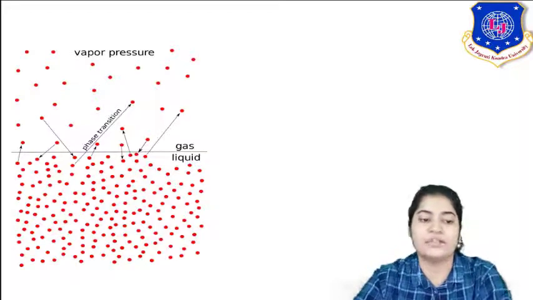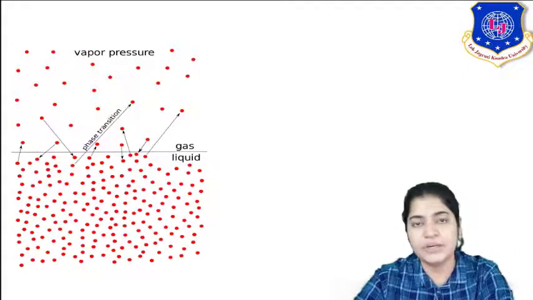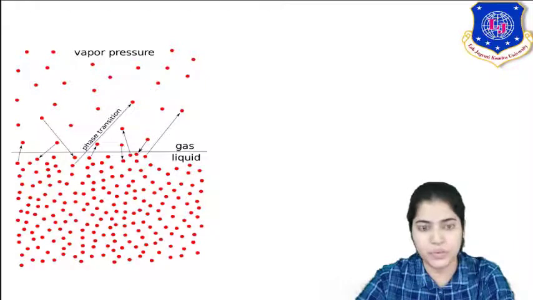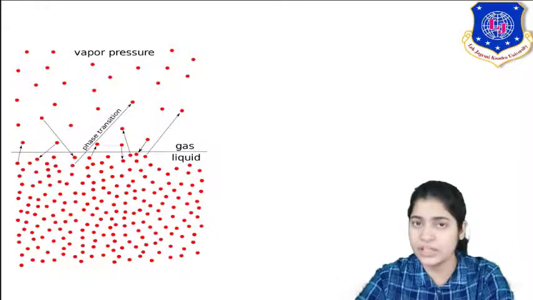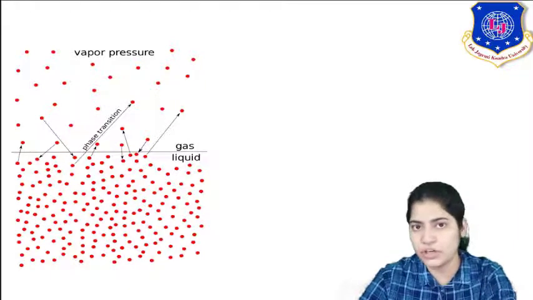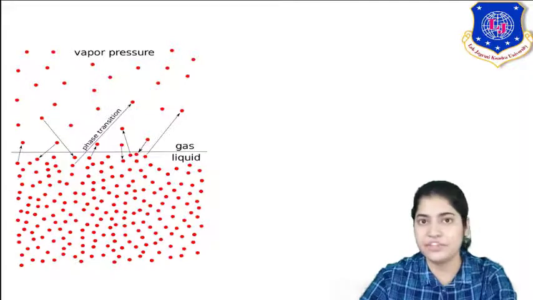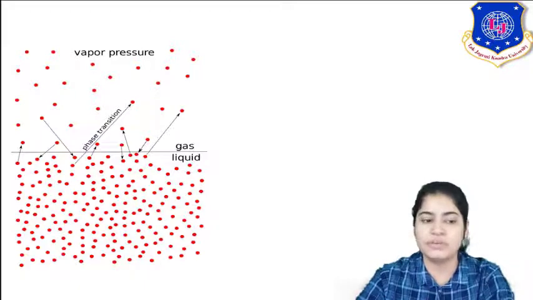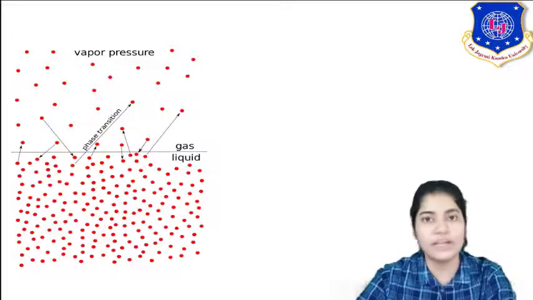Now let's see how. This is an example of how boiling takes place. Simply, the pressure exerted by vapors on the liquid surface is your vapor pressure. What was the definition of boiling point? The temperature at which your vapor pressure is equal to the existing pressure. Suppose this is open to the atmosphere. If my vapor pressure is equal to 1 atmosphere, then boiling takes place.